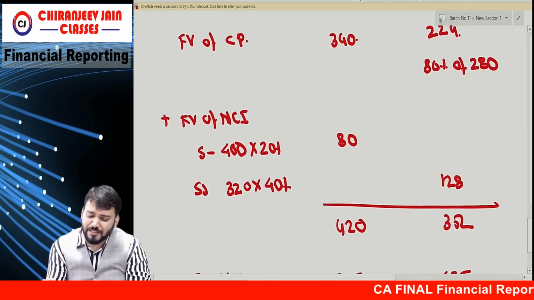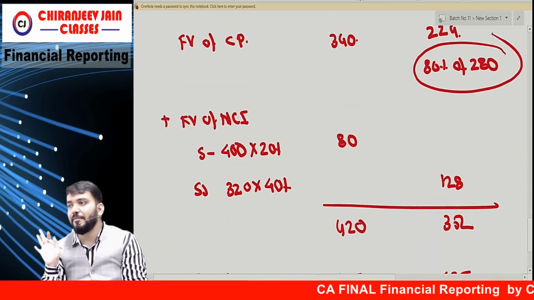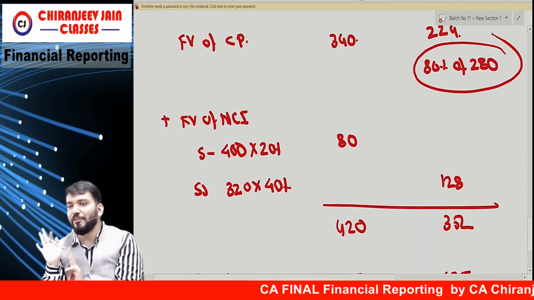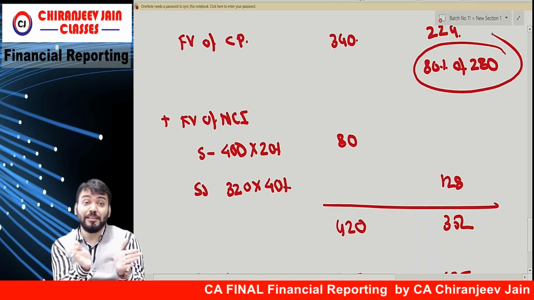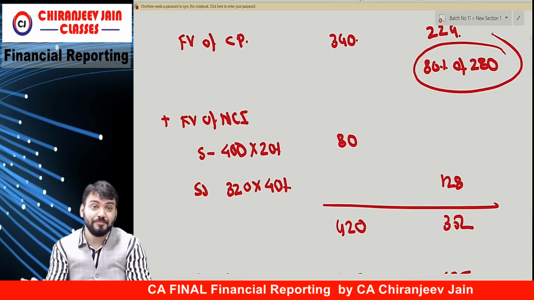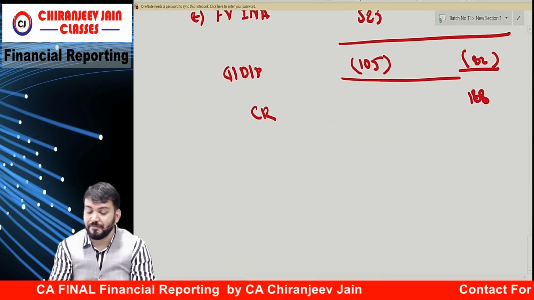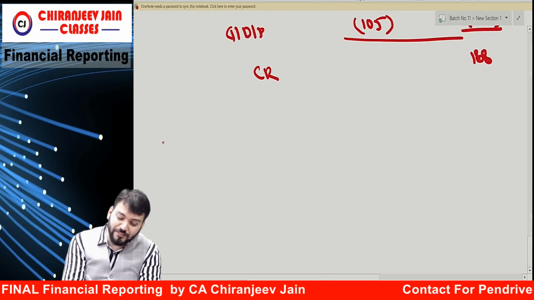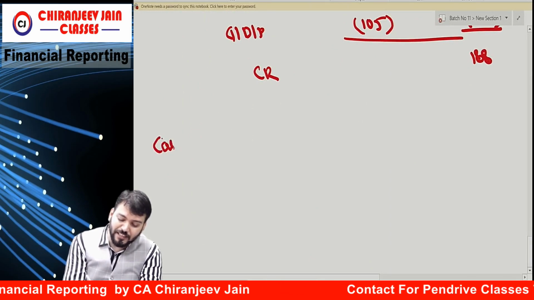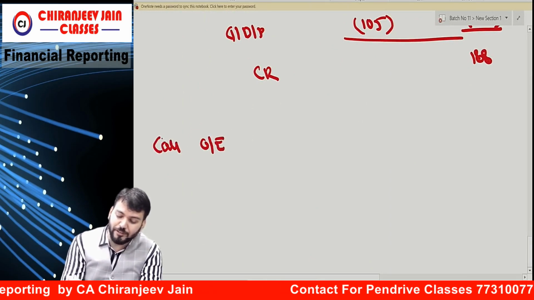Means only you remember this. Done. 2 points you need to remember. However, whatever working I have done is super easy. You will get 16 out of 16 if you can retain that. Now we'll do NCI, other equity, calculation of other equity.